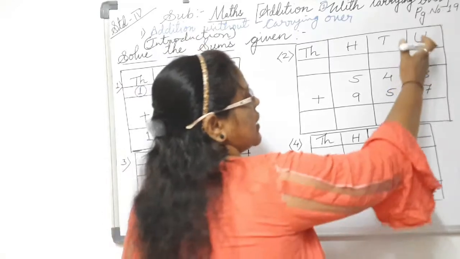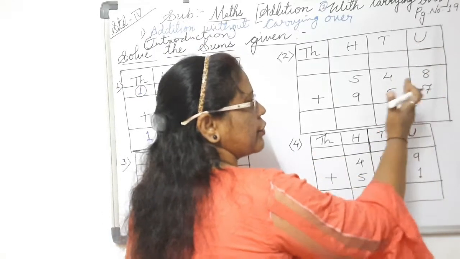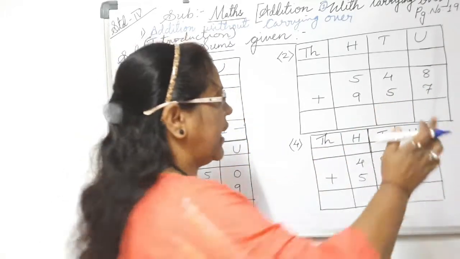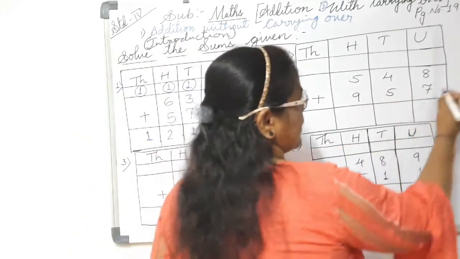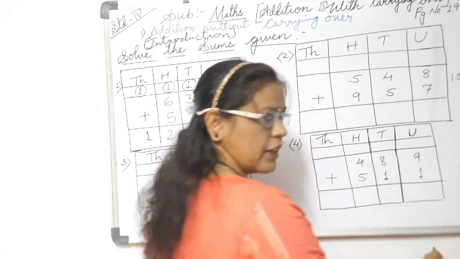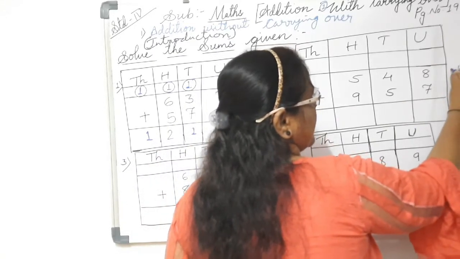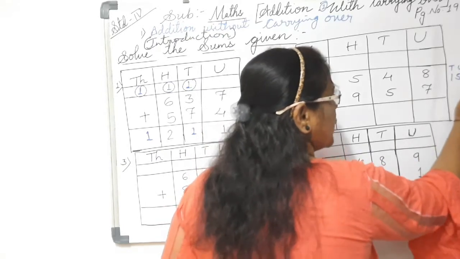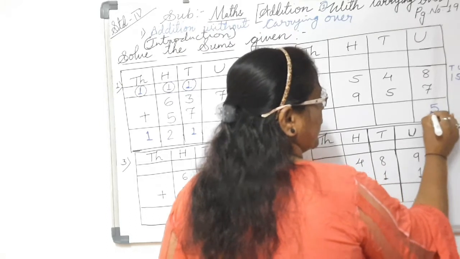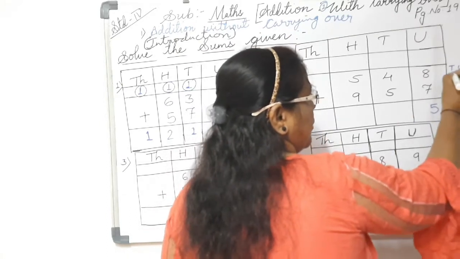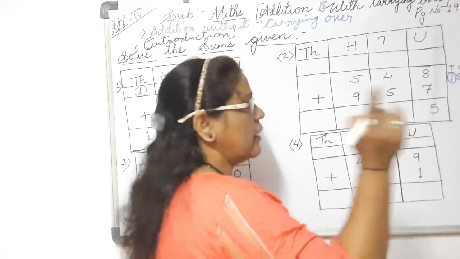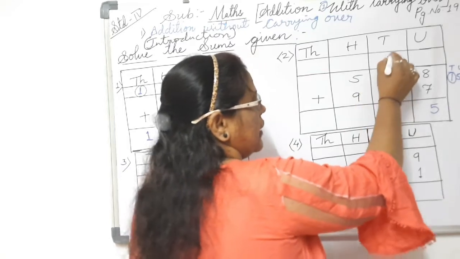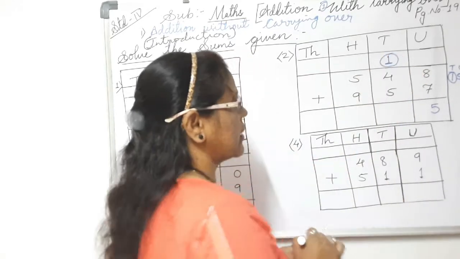So what we have to do, first in the units place, the numbers which are given to you, you have to add. Here 8 plus 7. Tell me, 8 plus 7 how much? 8 plus 7 is 15. So you'll write 15 in this way. 5 is in the units place, 1 is in the tens place. The digit which is in the units place, you have to put down here, and the digit which is in the tens place, you have to give as carrying over. Got it? Understood now?